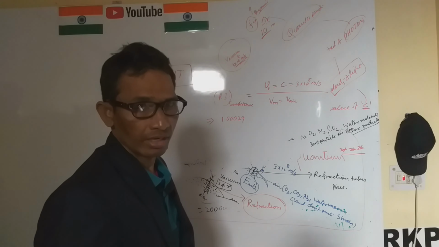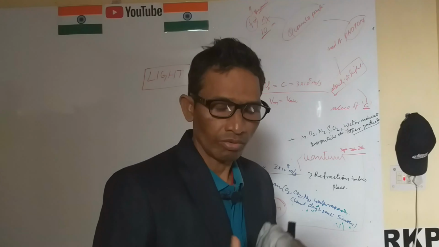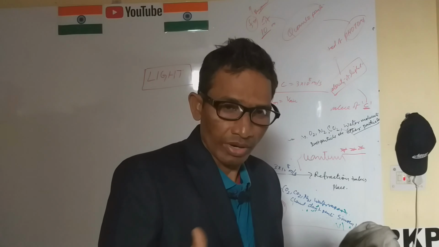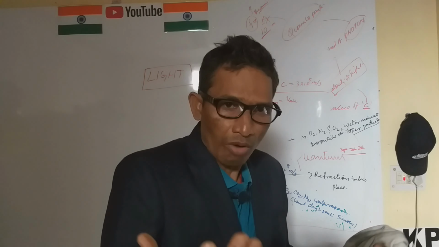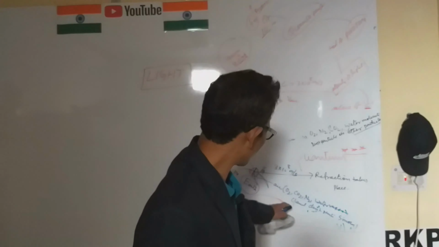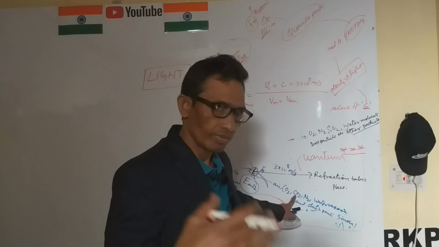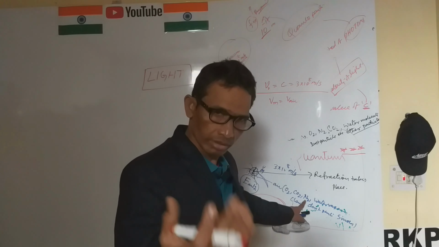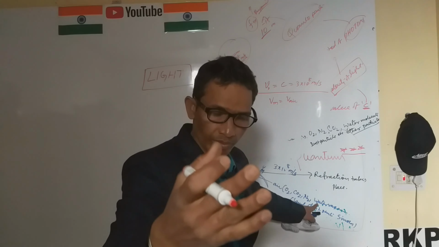What is air? Air is nothing but a combination of transparent gases or substances, materials or molecules. Here is oxygen, transparent. Carbon dioxide, also transparent. Nitrogen. Here also water molecules, water vapor, a little bit transparent.